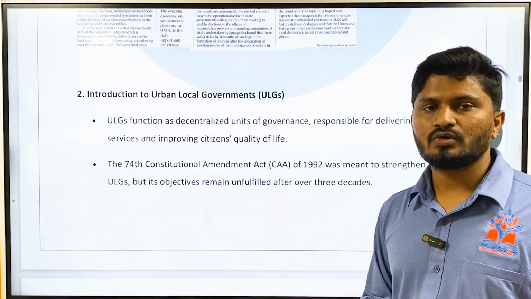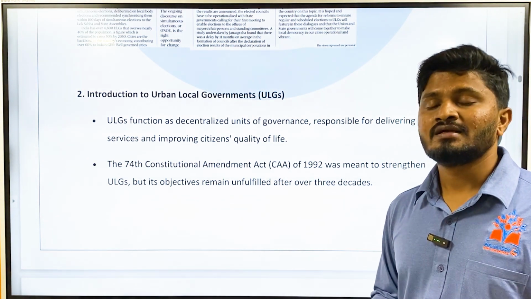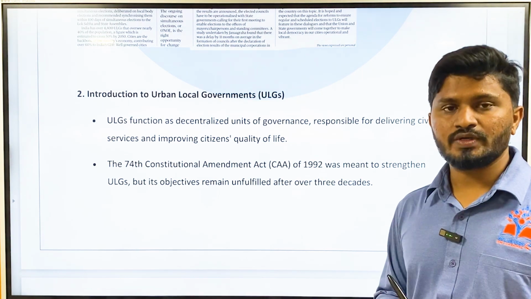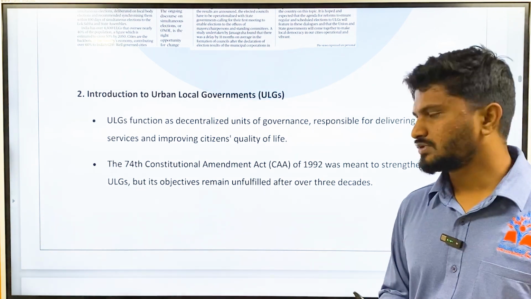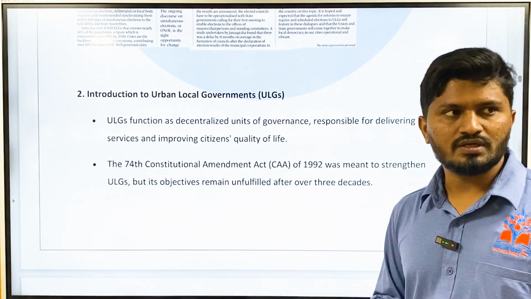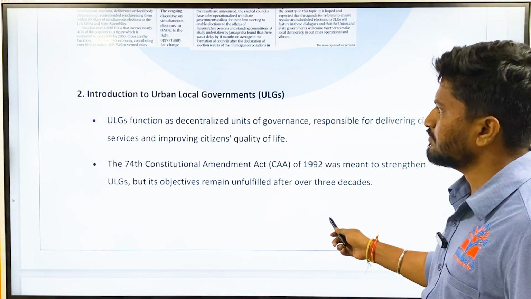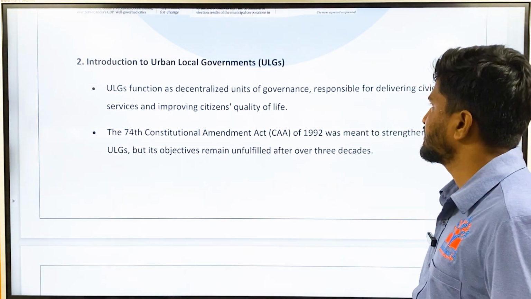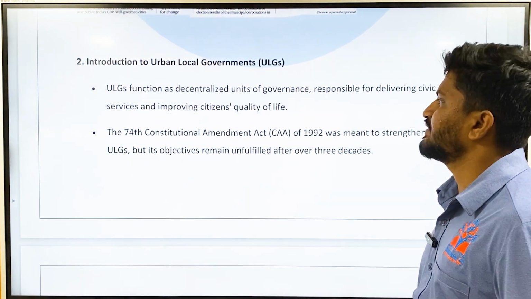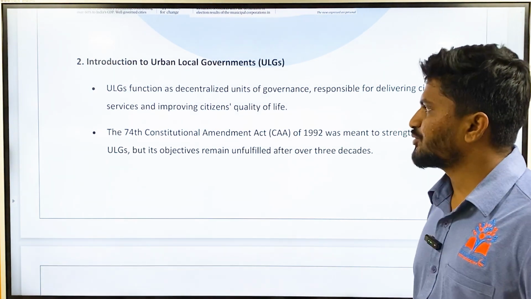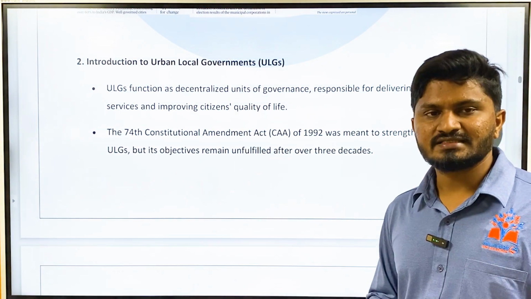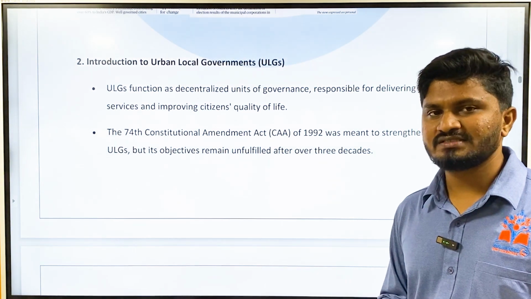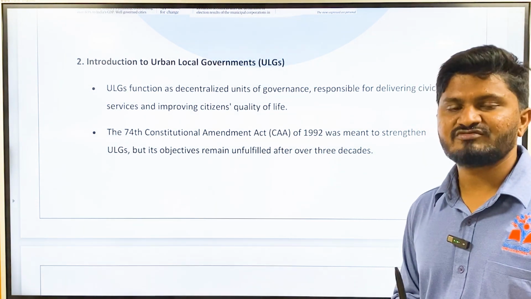Okay, why urban local governance has not completely met its goals. Okay, why it has not met its potential. So we will understand what are the issues and what are the reasons behind this. Urban local governments function as a decentralized unit of governance responsible for delivering civic services and improving citizens' quality of life. It is their mandate, that is, to deliver civic services and improve the quality of life of citizens.